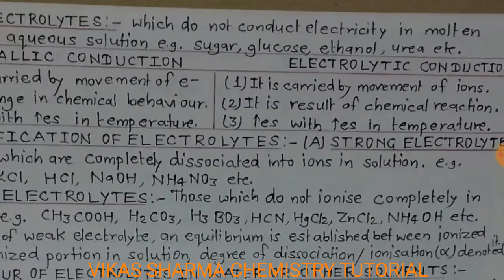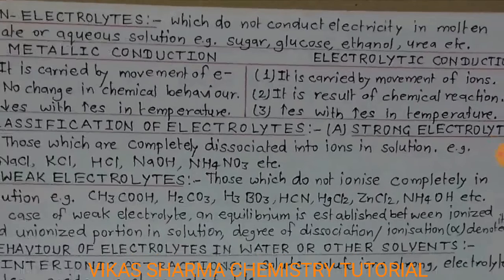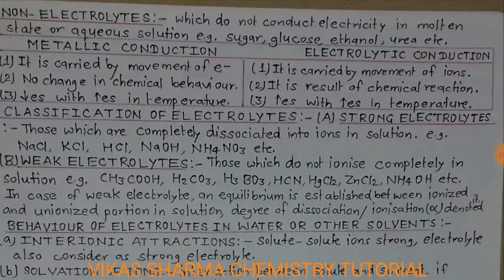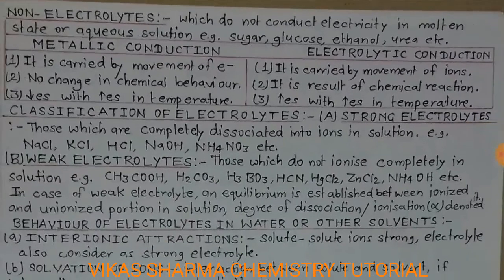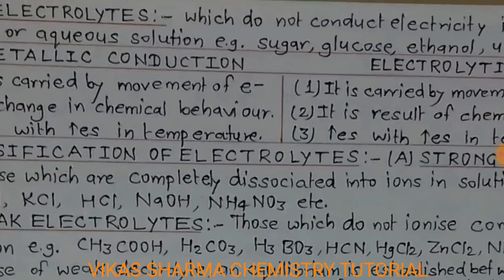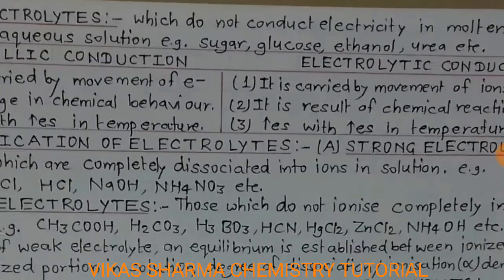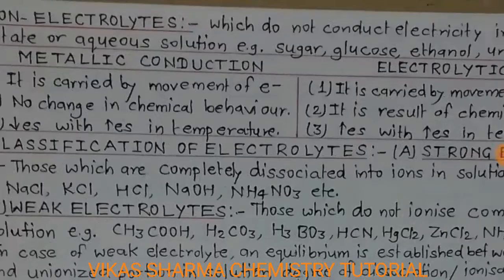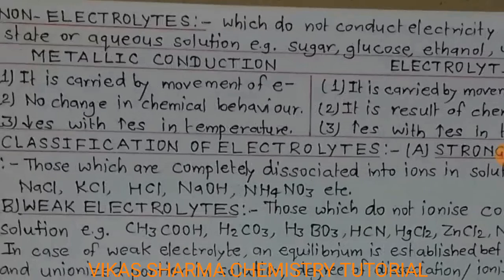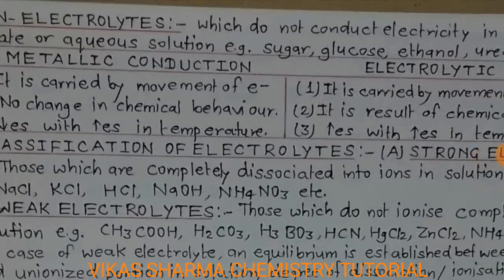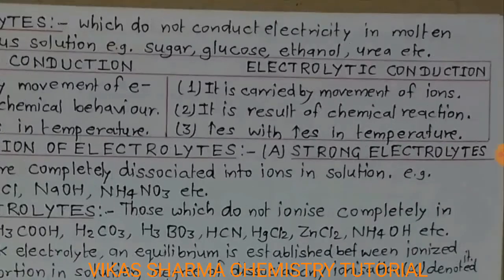Students, if we differentiate between metallic conduction and electrolytic conduction, metallic conduction is carried by movement of electrons, but electrolytic conduction is carried by movement of ions. In metallic conduction there is no change in chemical behavior, meaning the chemical composition is fixed, but electrolytic conduction is the result of chemical reaction, meaning something is changed.